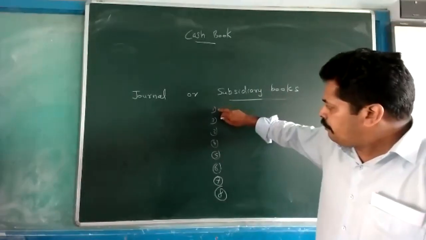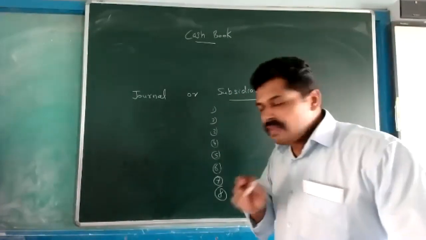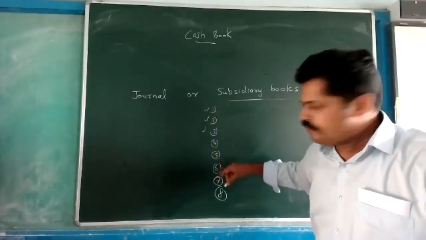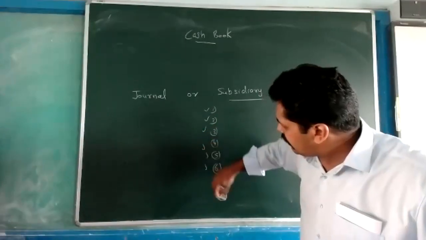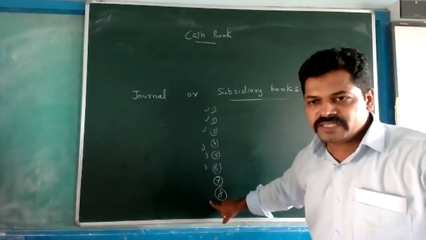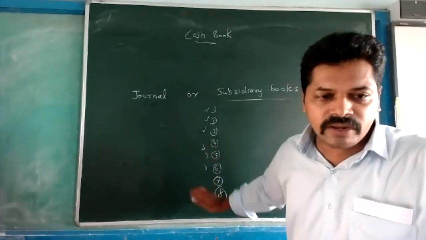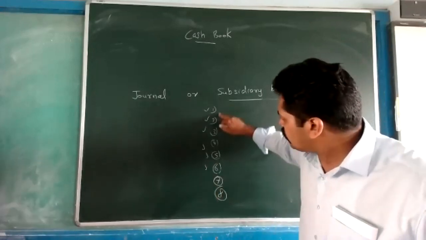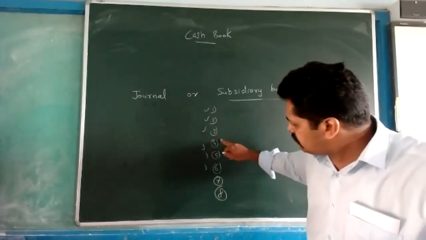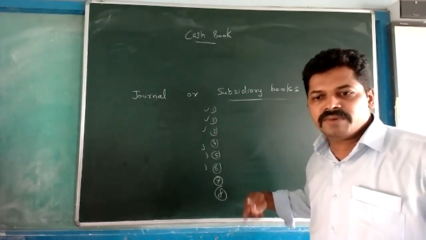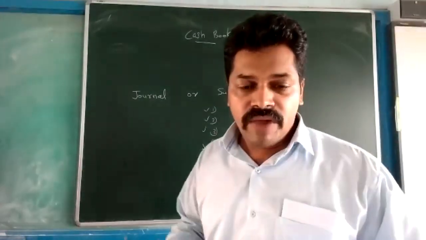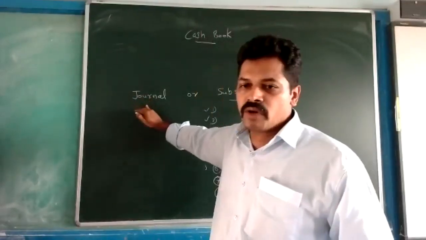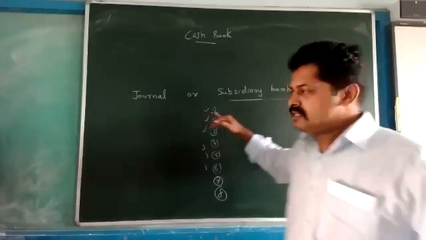Maybe the first 2 or 3 books will be handled by one person, the next 2 books by another person, and the last 2 by another staff. So we can do the division of work through the subsidiary books. If the number of transactions is more, then a single book is not enough, so we are making subsidiary books.